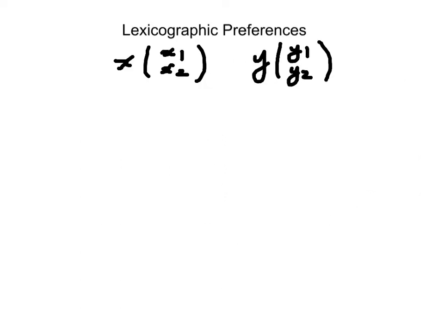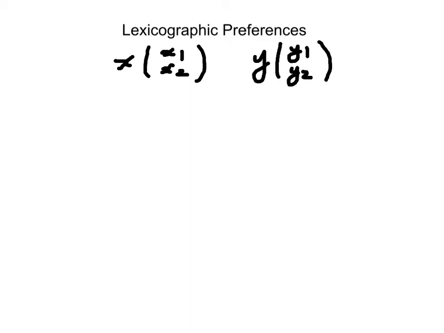The classical example of preferences that are not continuous is that of lexicographic preferences. Now, you may be familiar with this. In case you're not, quick reminder. Lexicographic preferences look to the first element or the first commodity in the bundle in order to rank two bundles.